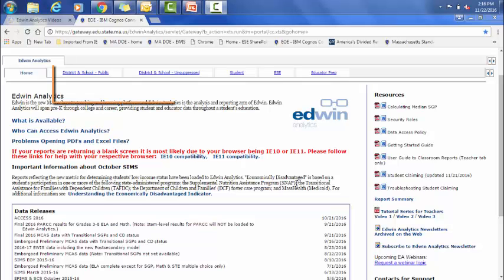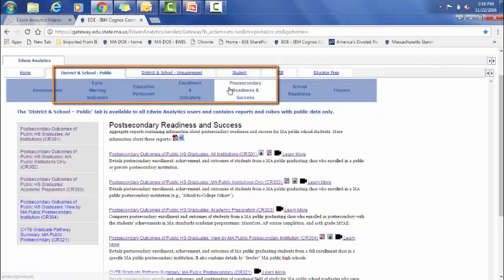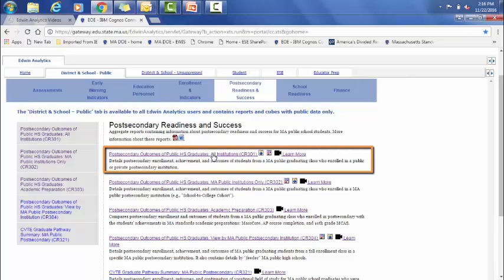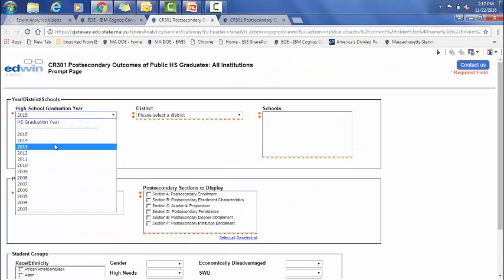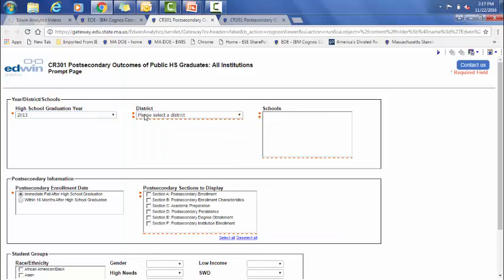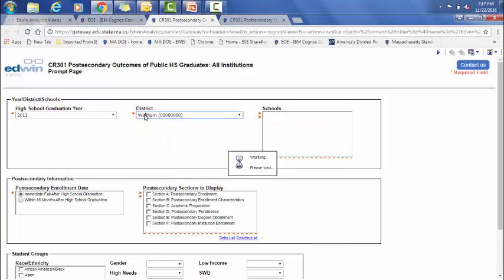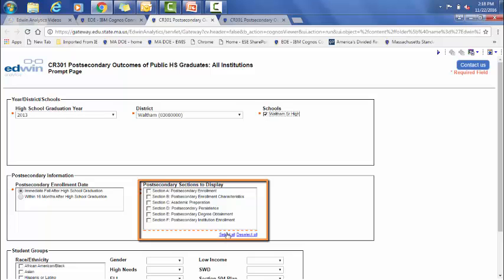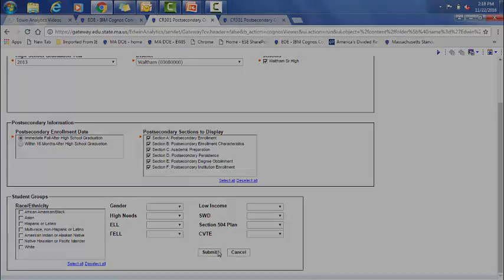There are also postsecondary reports on Edwin. From the Edwin Home tab, select Districts and Schools, then select Post-Secondary Readiness and Success. Select the first report, Post-Secondary Outcomes for all institutions. You may choose to go back several years to get the most complete postsecondary picture for your former students. Choose the year and group you are interested in. Under the postsecondary sections to display, make sure to choose Section A and Section D. These are postsecondary enrollment and postsecondary persistence. Once you've made your choices, click Submit.